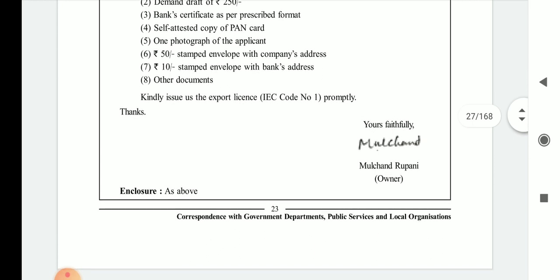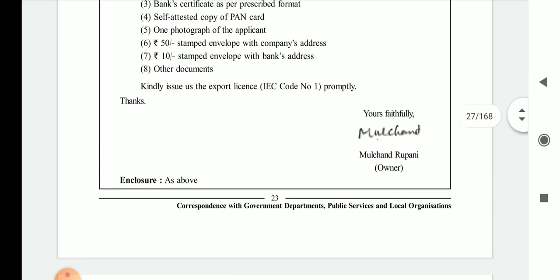Rupees 50 stamped envelope with the company's address. If the company is liable to get this type of certificate, at that time the government does not bear the expenses for sending this type of license. So you have to send a cover of your company's registered address with the ticket of 50 rupees. Rupees 10 stamped envelope with the bank address.